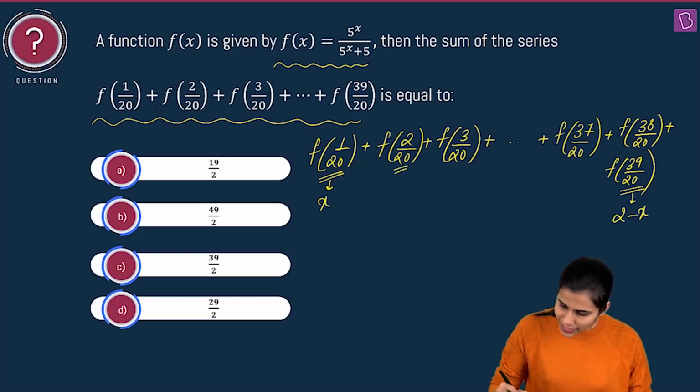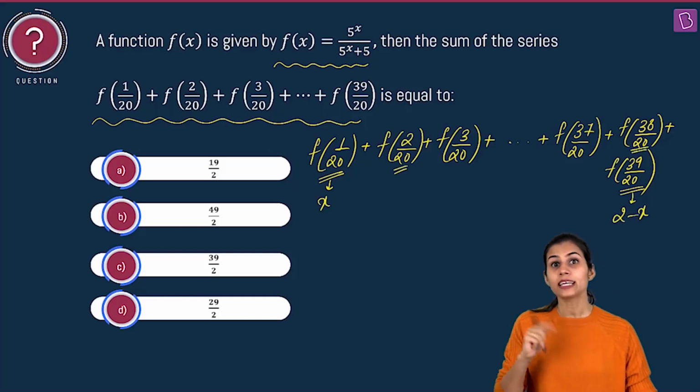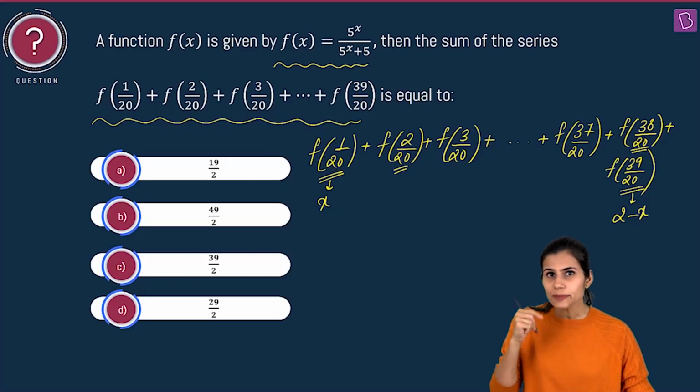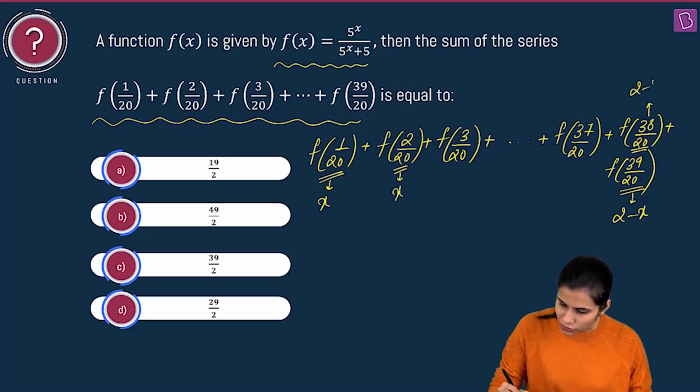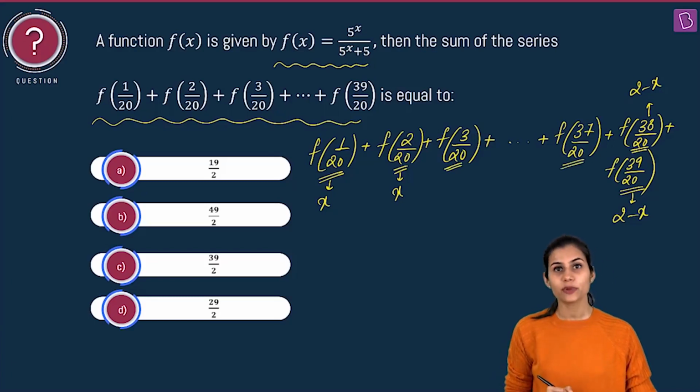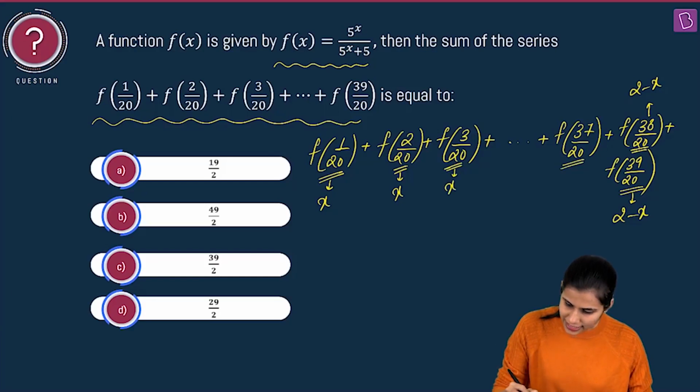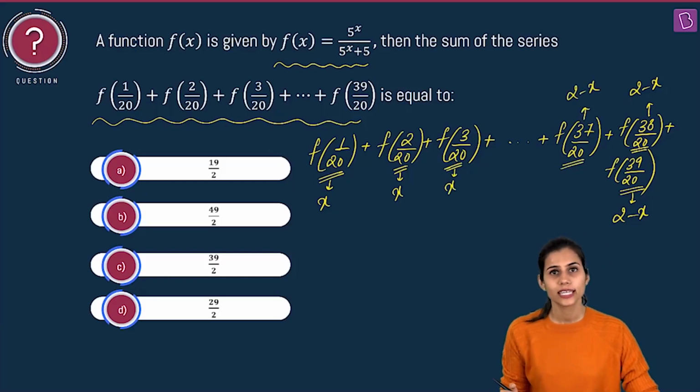Similarly, 2 by 20 and 38 by 20. Their sum is again 40 by 20, which is 2. So if I treat 2 by 20 as x, then 38 by 20 will again be 2 minus x. Similarly, 3 by 20 plus 37 by 20 is 2. So if you treat 3 by 20 as x, 37 by 20 will be 2 minus x, and so on.